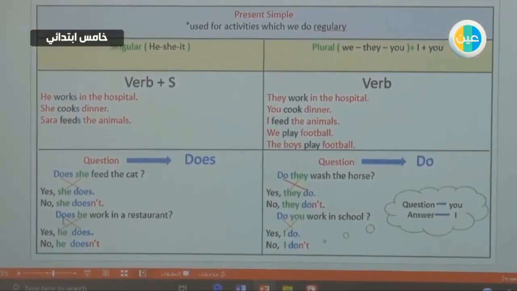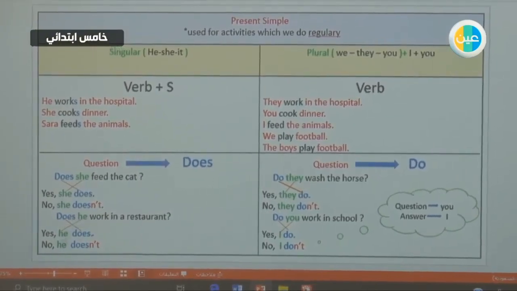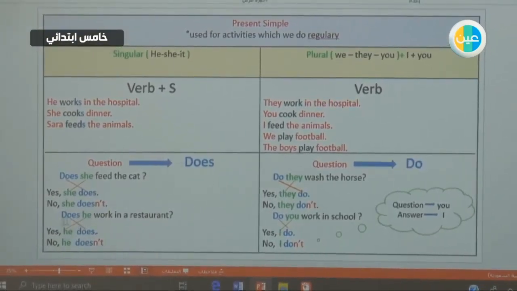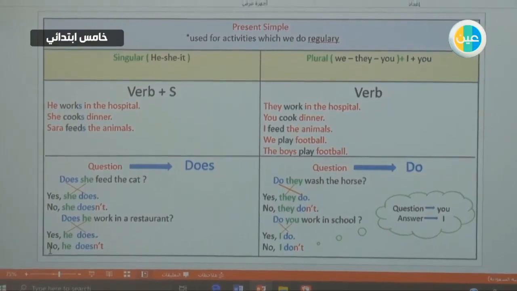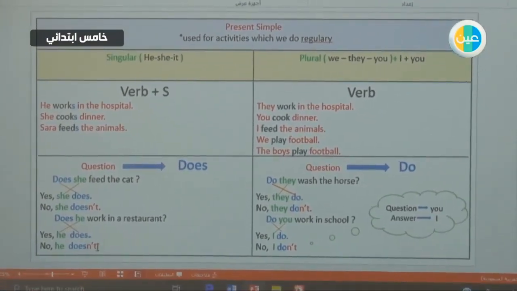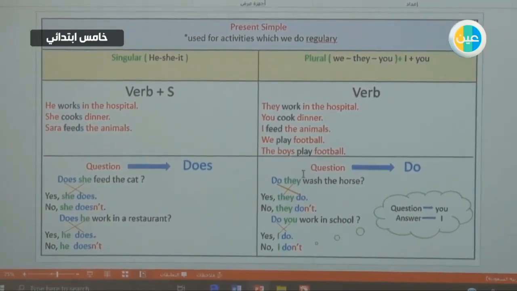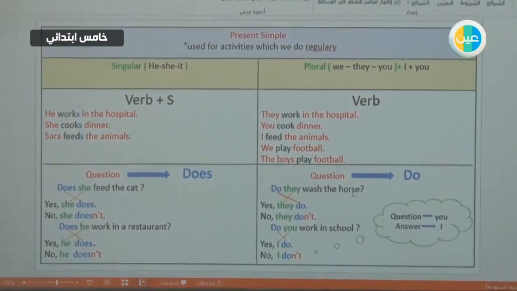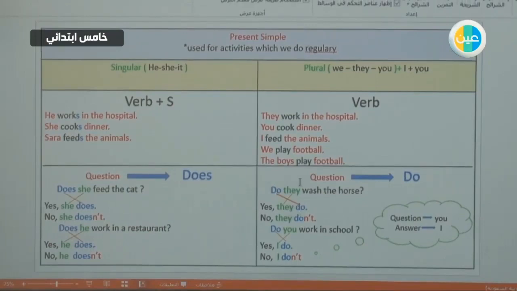Again here, does he work in a restaurant? We say yes, he does. And with the negative, we say no, he doesn't. Look at here. Do they wash the horse? Yes, they do. And no, they don't. Look at not here. Don't. Do you work in school? Yes, I do.